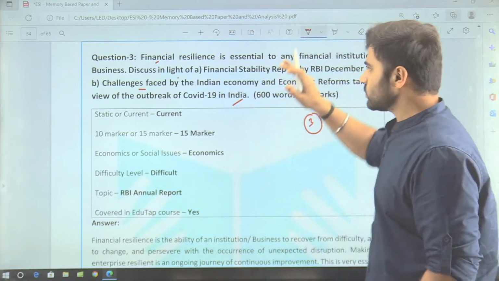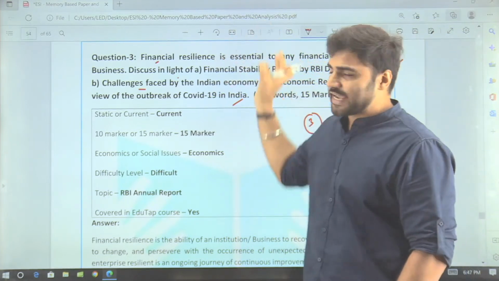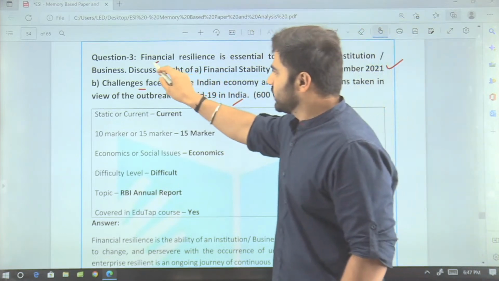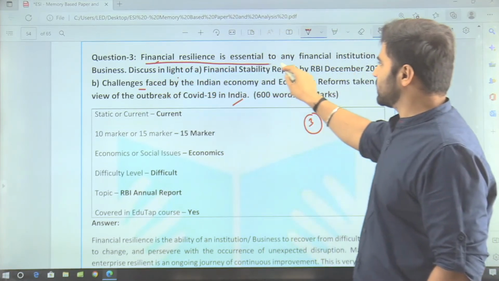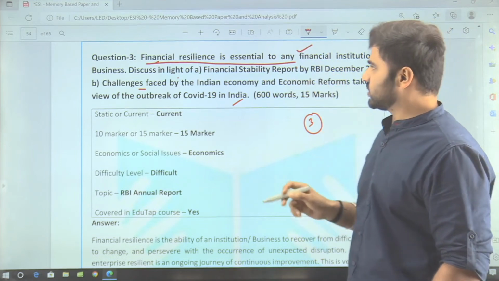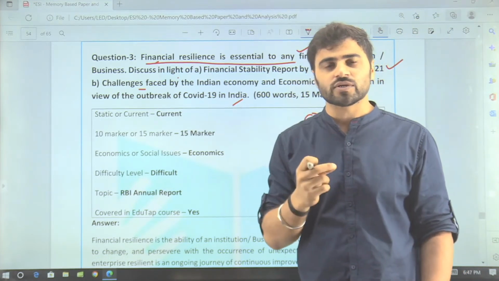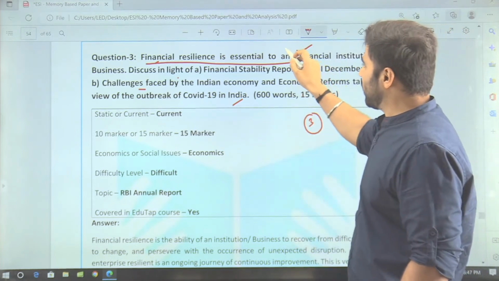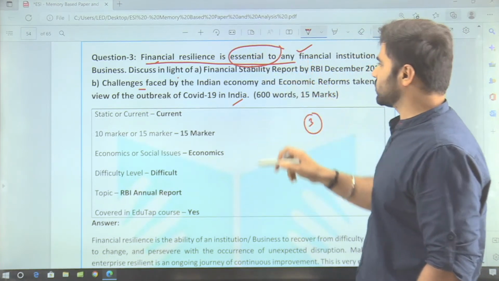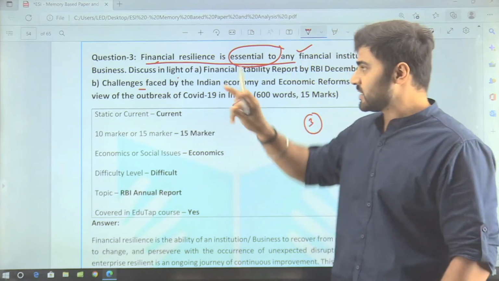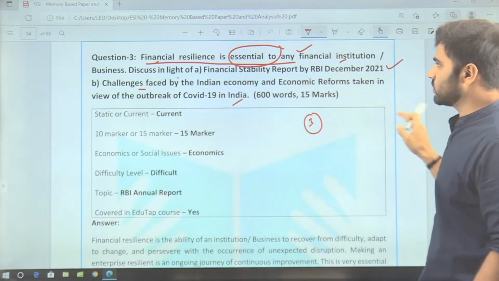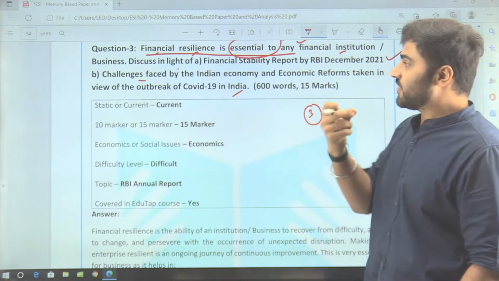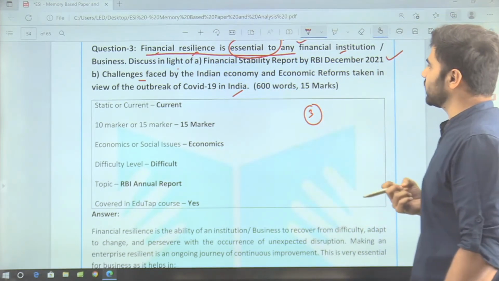Right, friends? Though this question can be broken into multiple micro questions, first of all, you need to understand that financial resilience is essential to any financial institution or business. So first tell what you mean by financial resilience. Then tell why it is essential to any financial institution, business, right? So you have broken this statement into 2 micro questions.